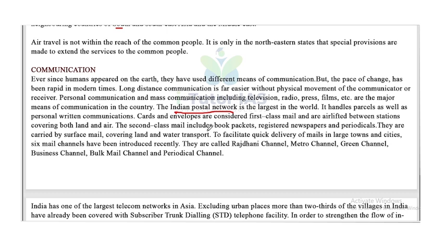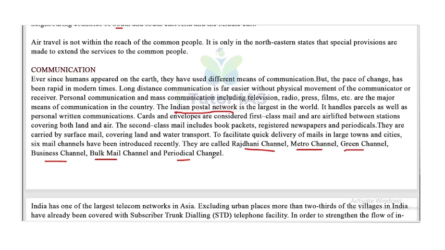The second class mails include book packets, registered newspapers and periodicals. They are carried by surface mail covering land and water transport. To facilitate quick delivery of mails in large towns and cities, six mail channels have been introduced recently. They are called Rajdhani Channel, Metro Channel, Green Channel, Business Channel, Bulk Mail Channel and Periodical Channel.